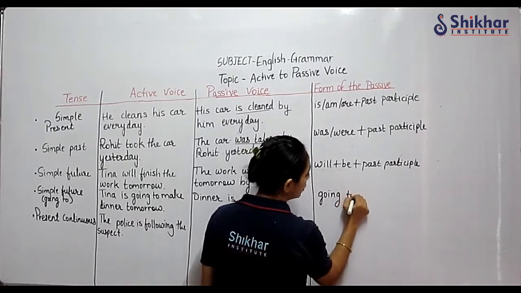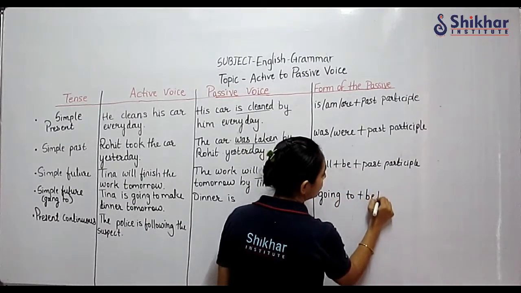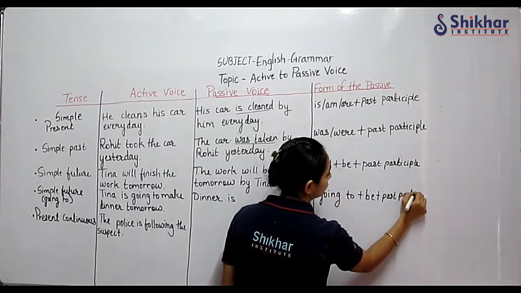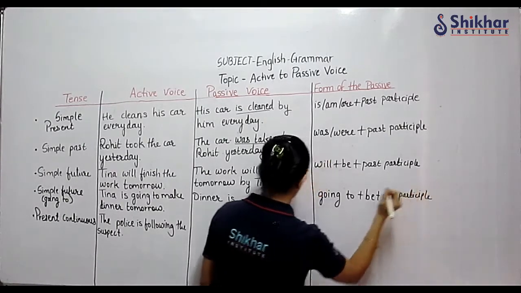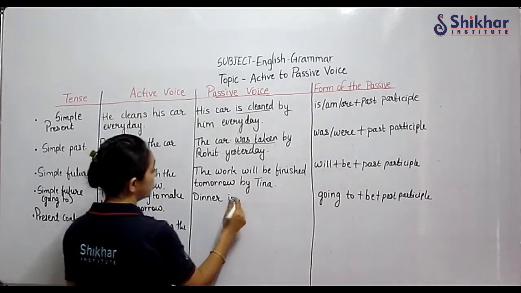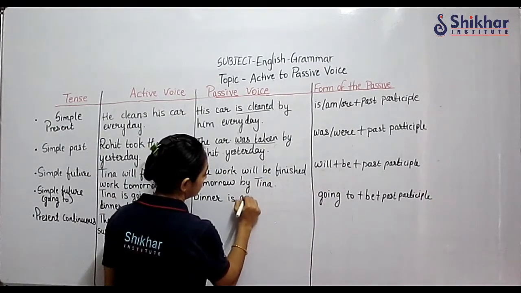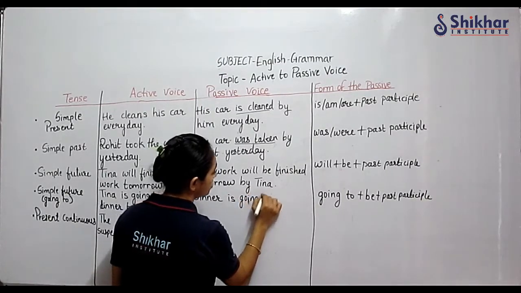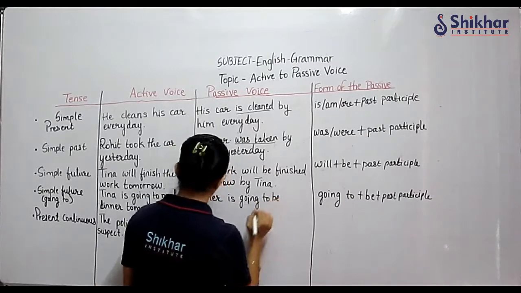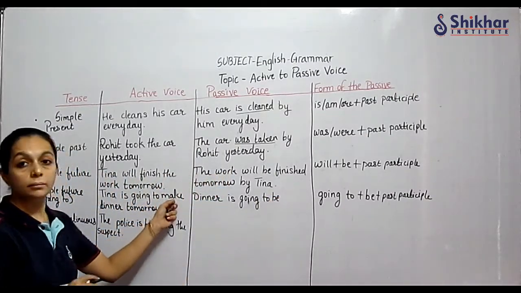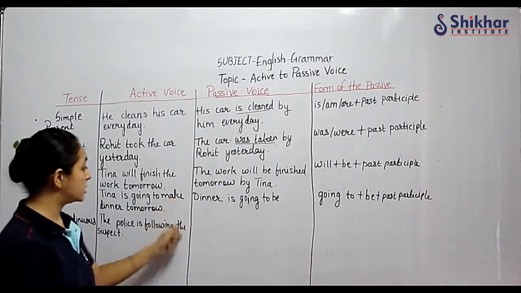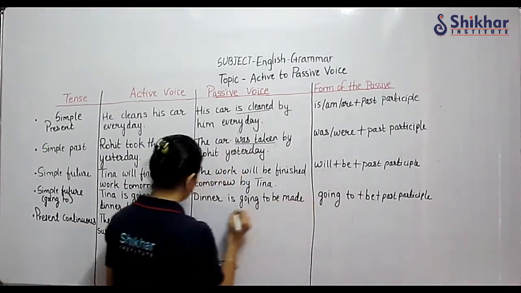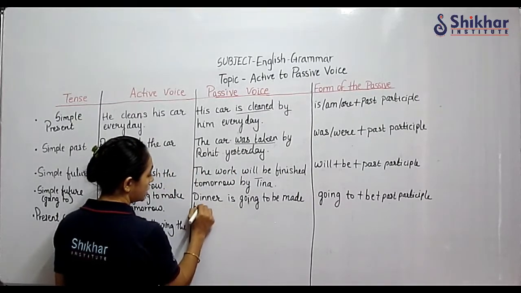Going to plus be plus past participle. Dinner is going to be made, past participle. Dinner is going to be made by Tina tomorrow.